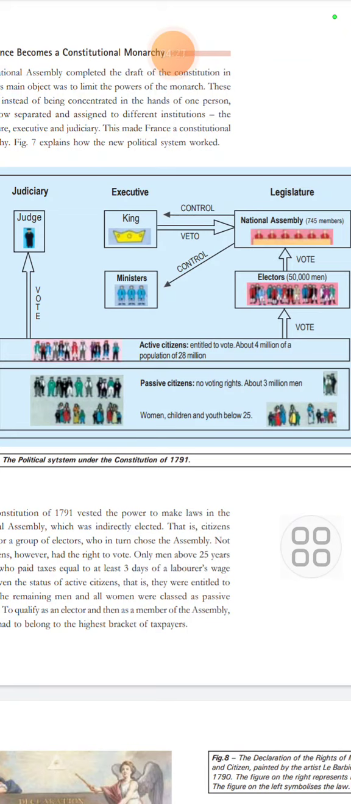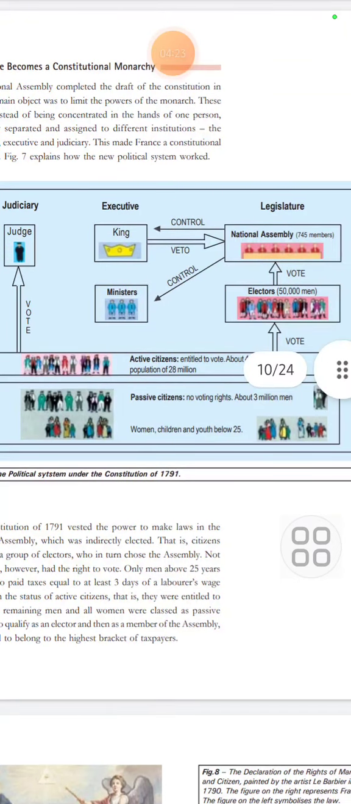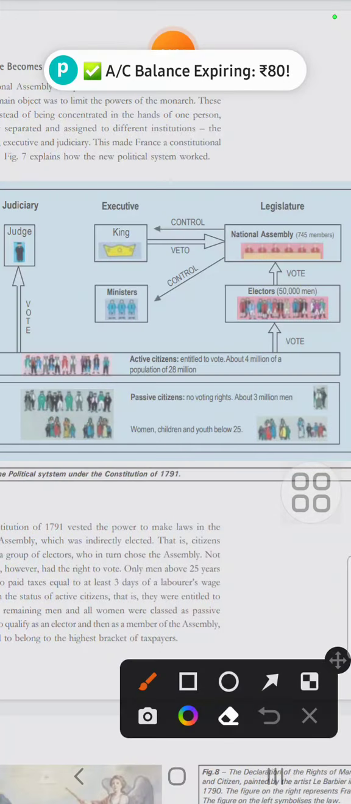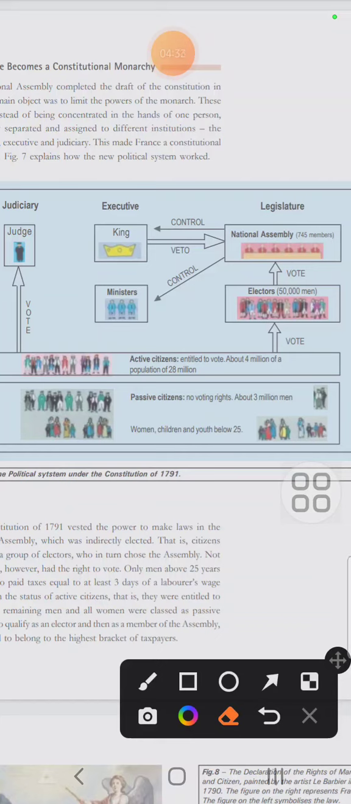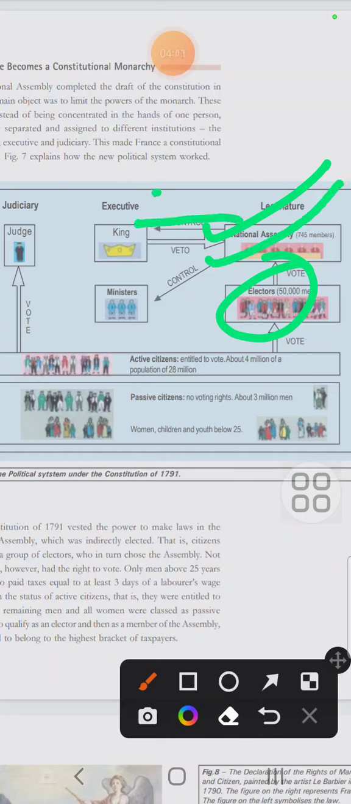Active citizens used to elect electors. And what happened to the electors? They used to become the members of the National Assembly. Now this National Assembly used to control the king, and the king had the power of veto. This veto power is very important.